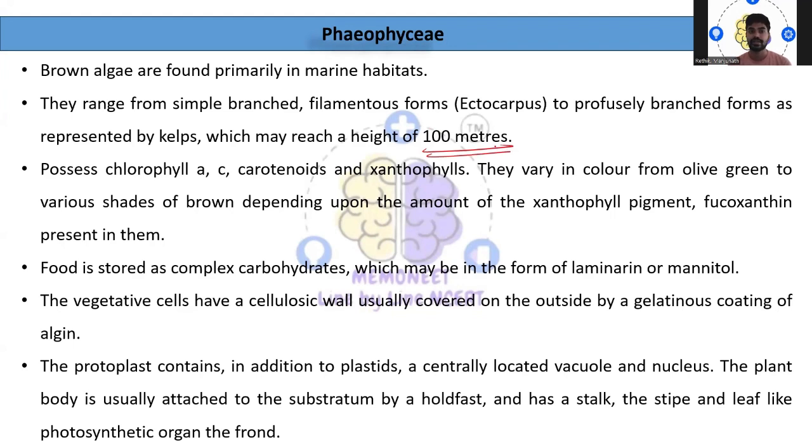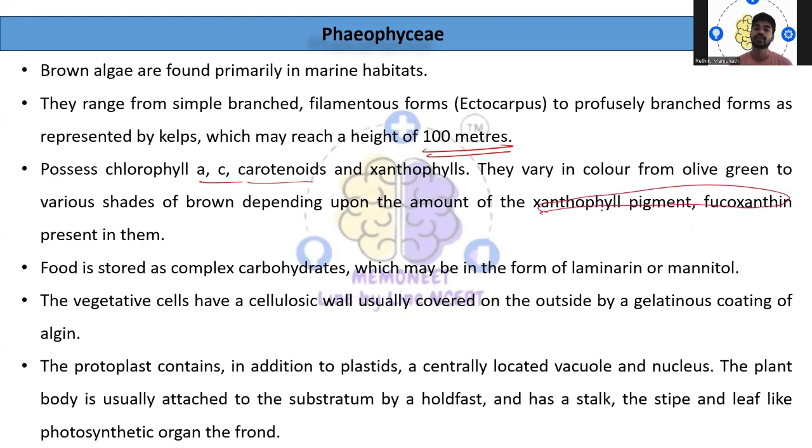They possess chlorophyll a, c, carotenoids, and xanthophylls. They vary in color from olive green to various shades of brown, depending upon the amount of the xanthophyll pigment present in them, and the fucoxanthin pigment also. So this is again very important.